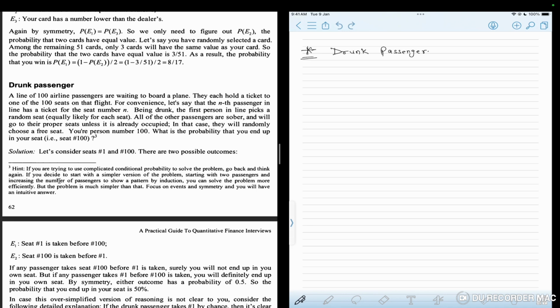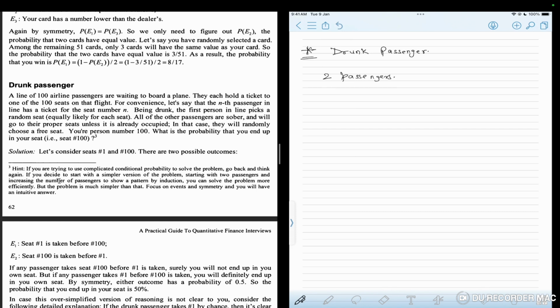As I cover these questions in my videos, for each question there are multiple solutions possible. So I am not going to go into all the possible solutions. I'll try to explain the solution which I feel is the easiest to understand or grasp. Okay. So let's imagine the scenario when there are only two passengers.